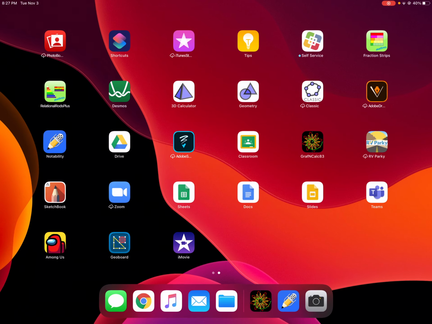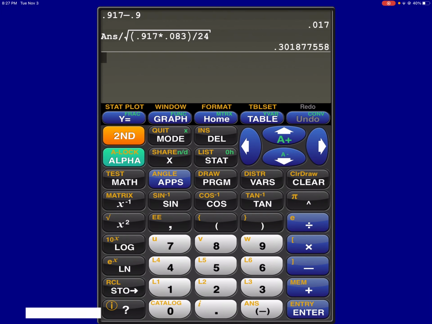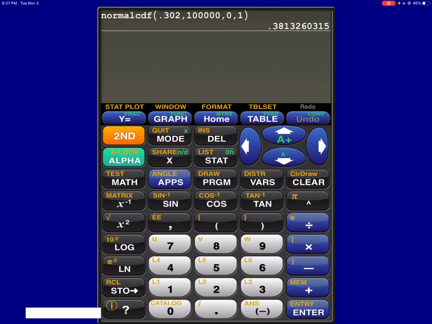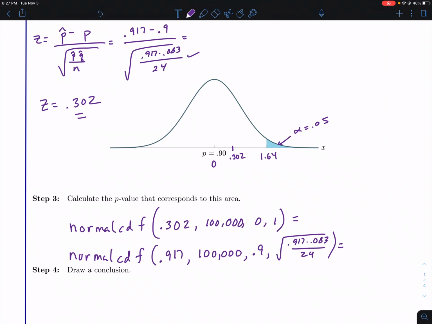All right, so let's do the first one. Second bars, normal CDF, 0.302, comma, 100,000, comma, 0, comma, 1. And so again, we've got 0.381, which is much greater than 0.05.